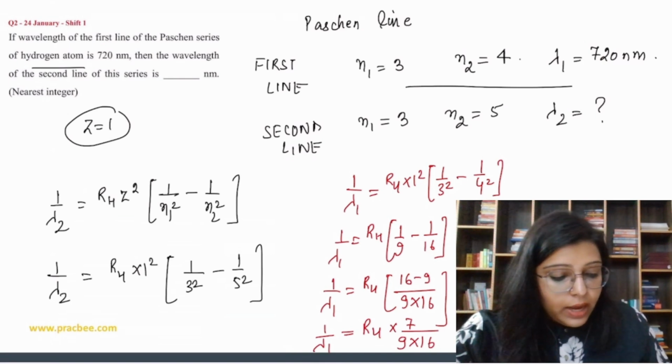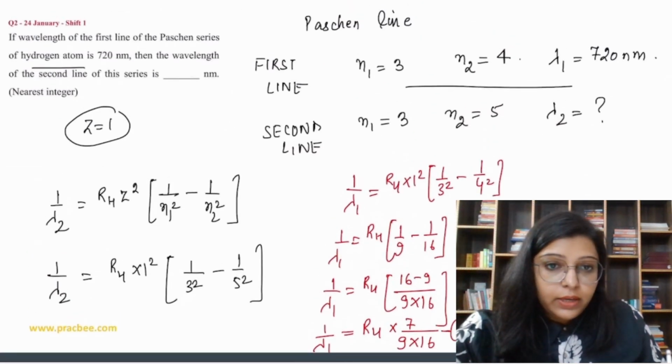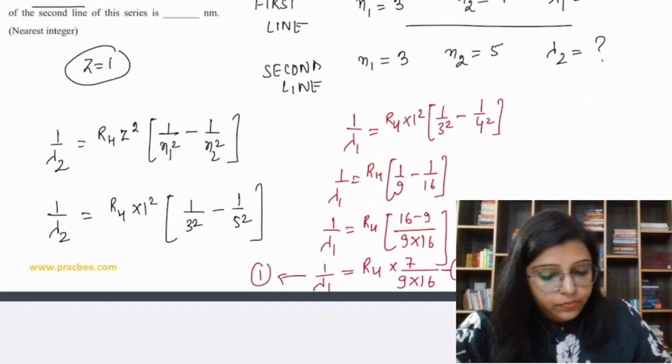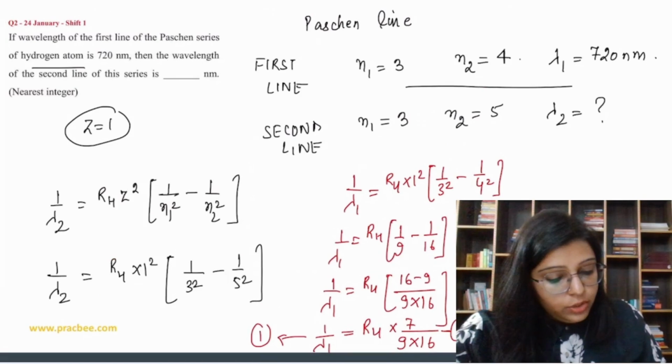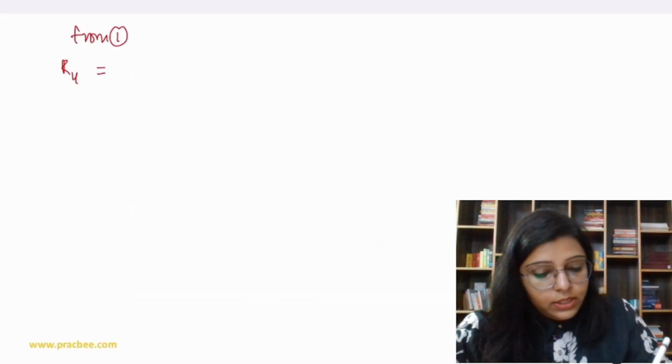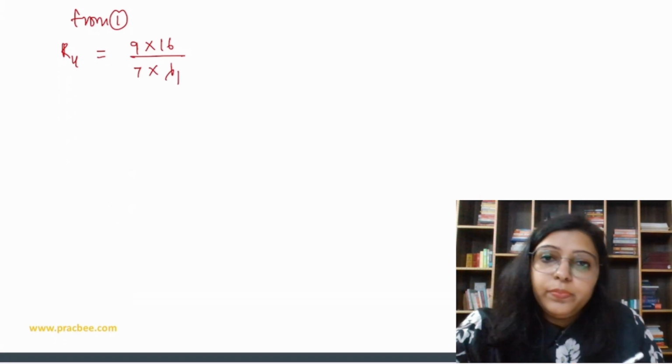Now RH value from equation number 1, RH from 1, is going to be 9 into 16 upon 7 into lambda 1.